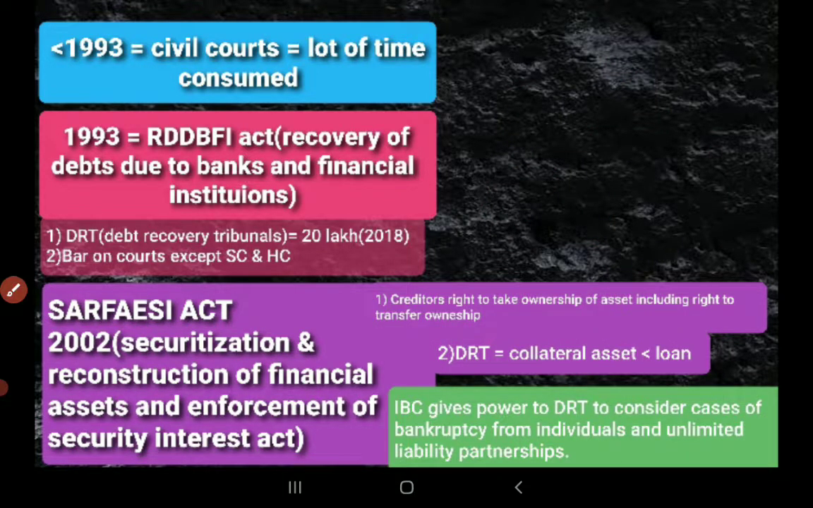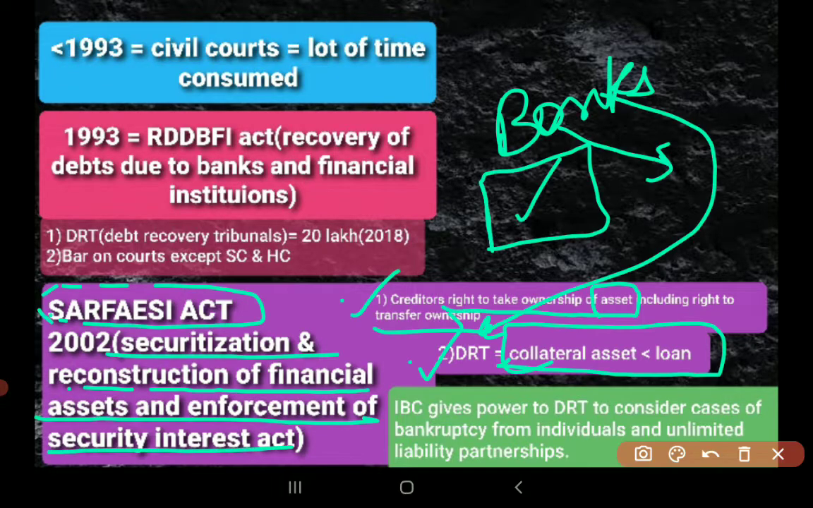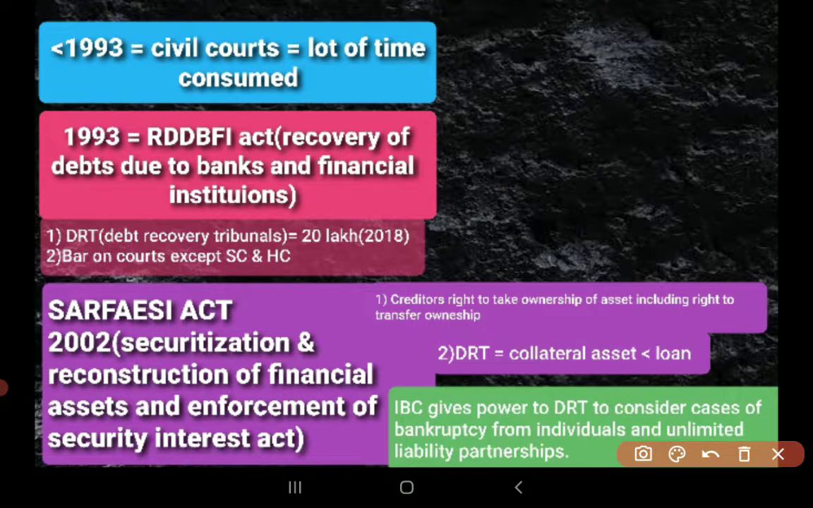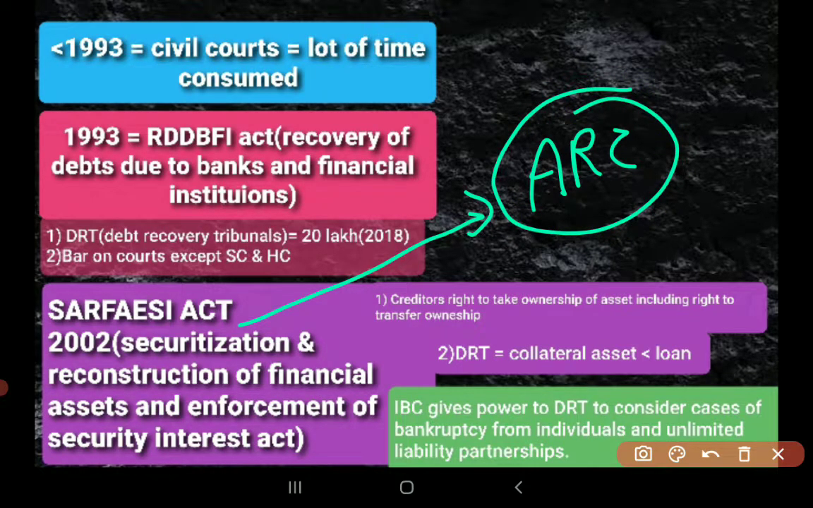The Insolvency and Bankruptcy Code also gives the power to DRT to consider cases of bankruptcy from individuals and unlimited liability partnerships, because IBC will deal with the companies. One important provision of the SARFAESI Act is that asset reconstruction companies were allowed under the SARFAESI Act.